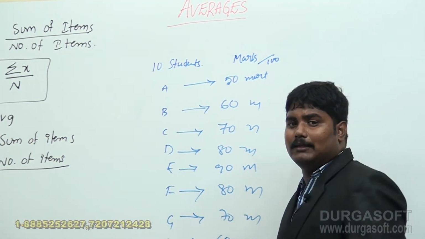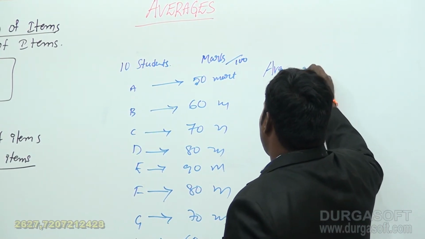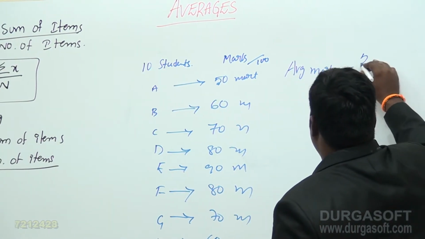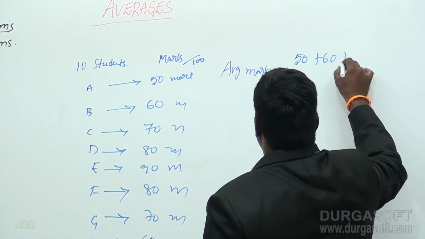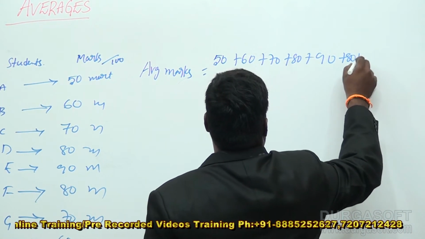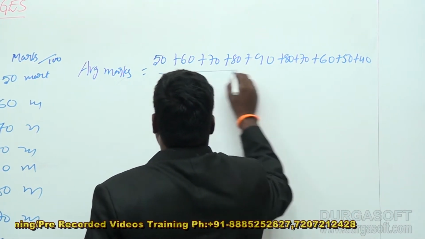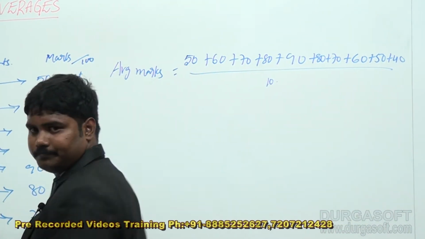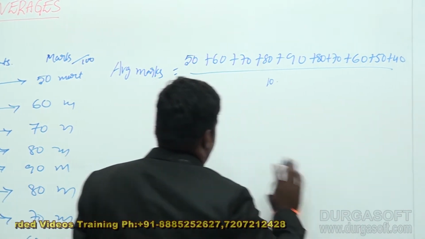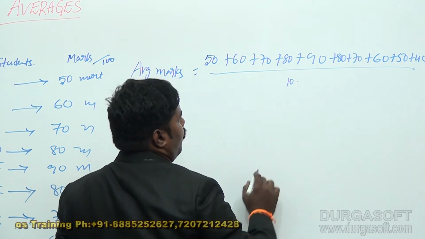Then what is the average marks obtained by the 10 students? It is 50 plus 60 plus 70 plus 80 plus 90 plus 80 plus 70 plus 60 plus 50 plus 40, by the total of 10 students. Another way: how many 50s here?